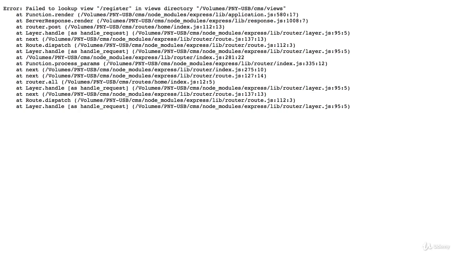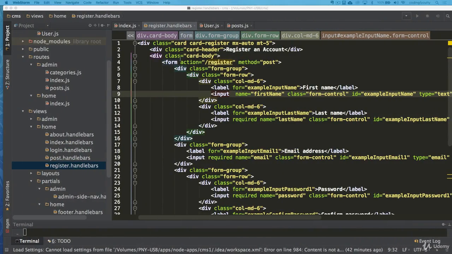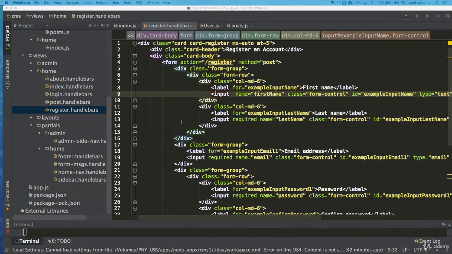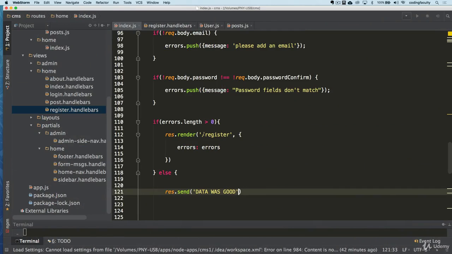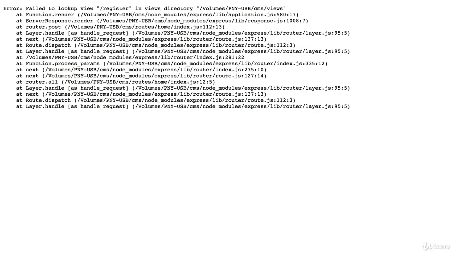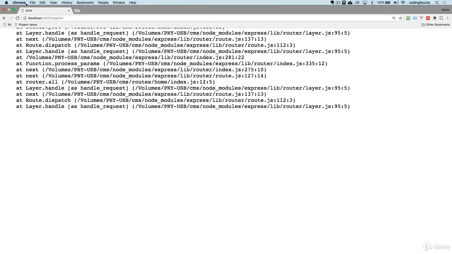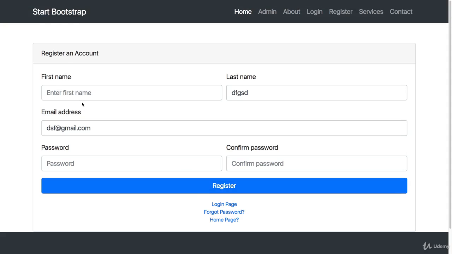It's looking for the view register. Oh, it's home register. Okay. 1, 2, and 3.